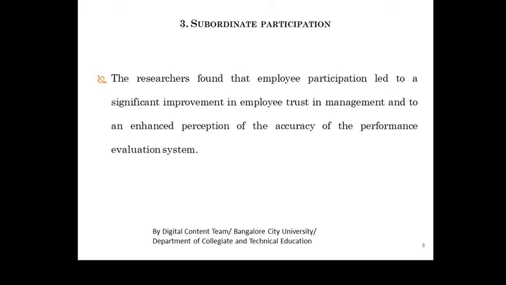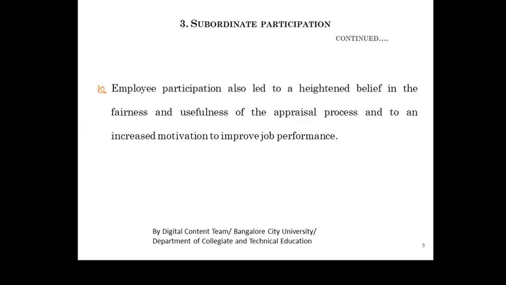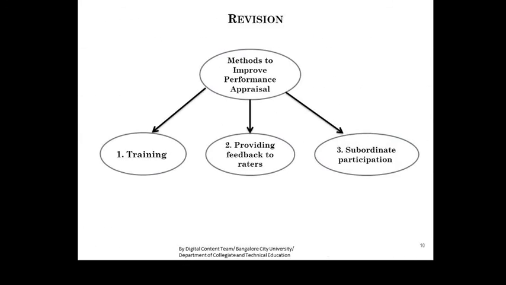There are a number of studies conducted on subordinate participation. Based on the ratings and voluntary participation, they knew about their performance evaluation. So these are all the techniques and methods used to reduce the bias or errors of the performance appraisal.